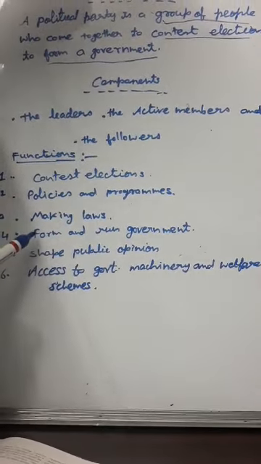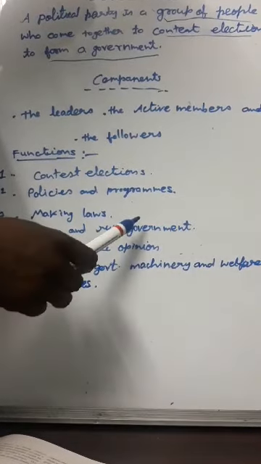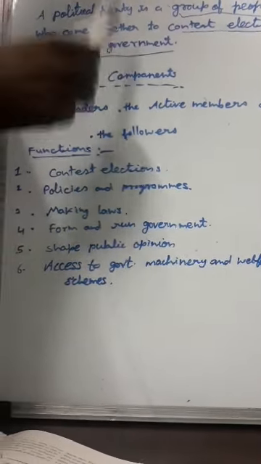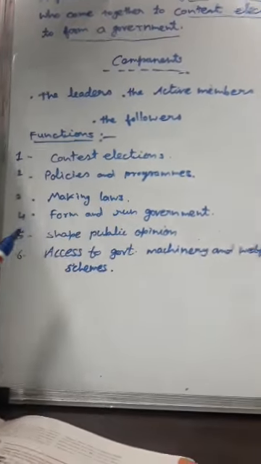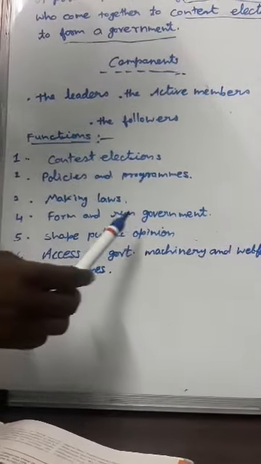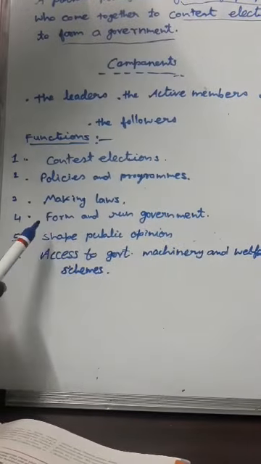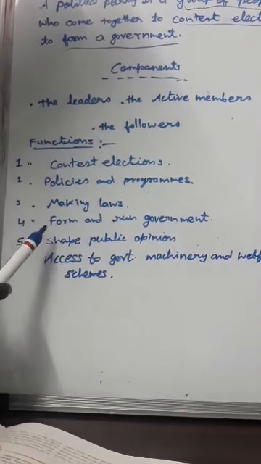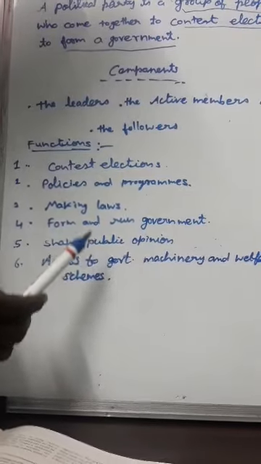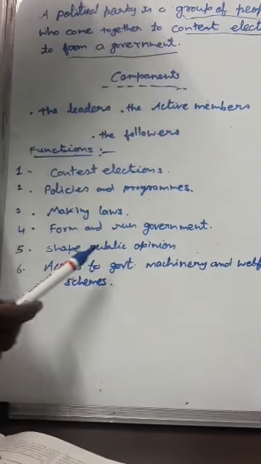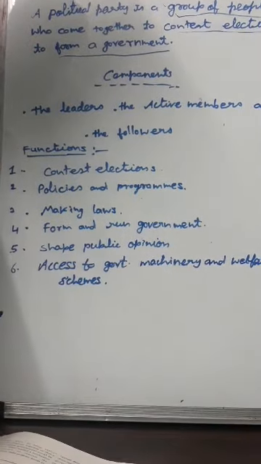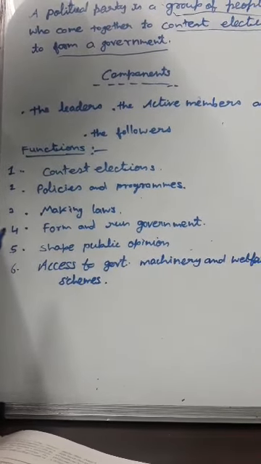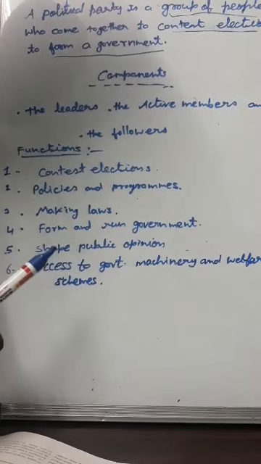Then you have form and run government. One of the important parts of a political party is that they form and run the government. Then you have shape public opinions. This is one of the important tasks of political parties. How do political parties shape public opinions? In every political party, active members and followers are there. These active members and followers are found in almost all parts of the country.